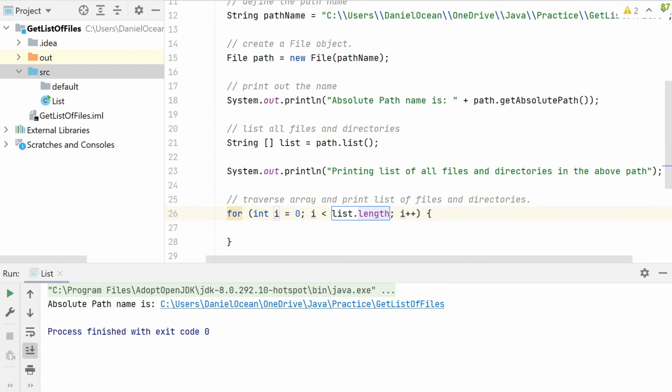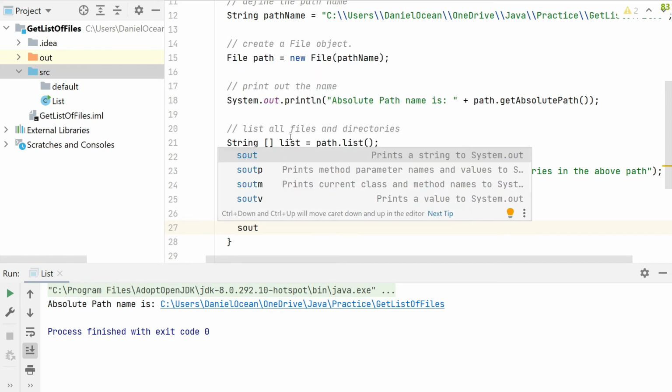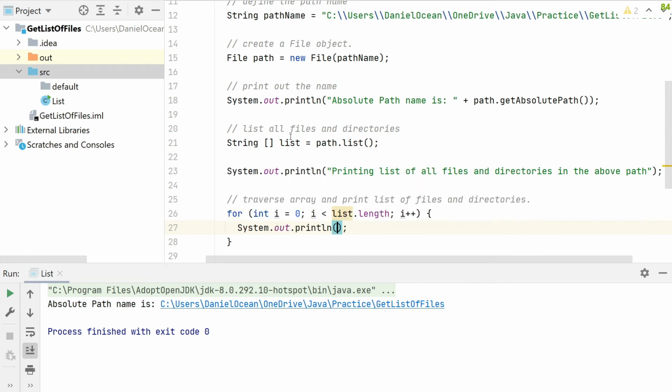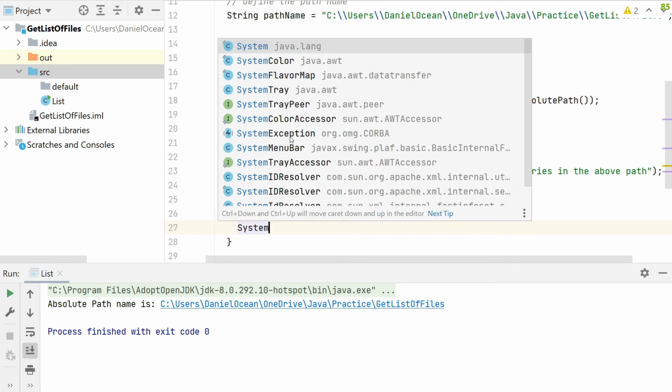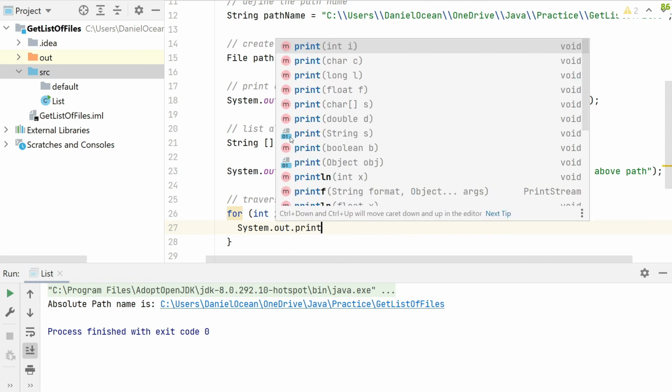No big deal. And then we increment, and now the key thing is we are traversing this list, and each list index is basically an entry, like a string entry. So instead of creating an intermediate temp variable, which would be a waste of resources, we can simply print this out. And by the way, what I'm doing there, generally on an Atom or some source code editor, here's how you would do it. You would do system.out.println, right?